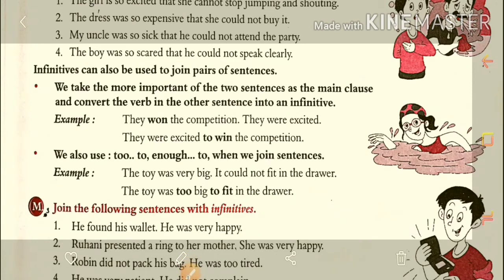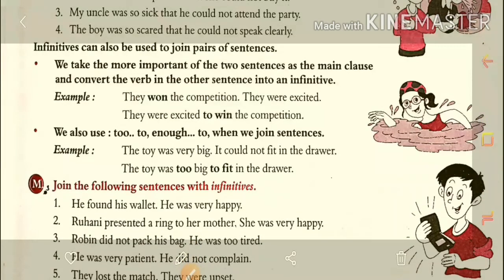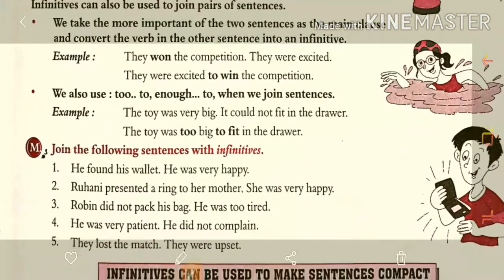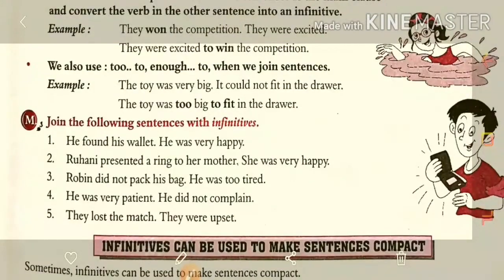Then we also use too and enough to when we join sentences. The toy was very big. It could not fit in the drawer. The toy was too big to fit in the drawer, which means using that to form we can use the infinitive also. For example, he found his wallet. He was very happy.